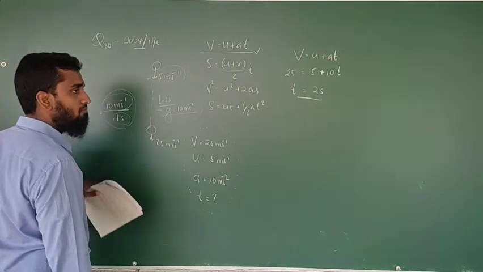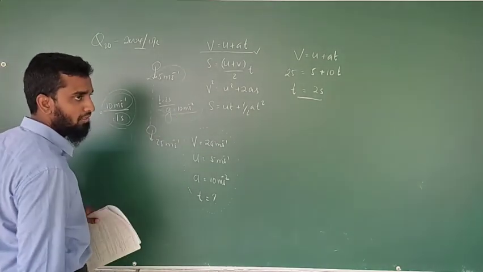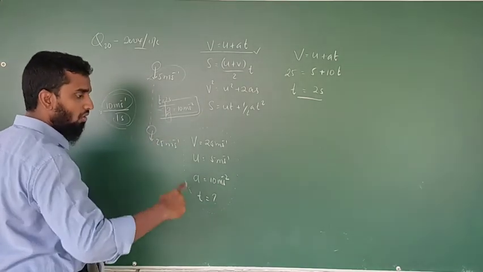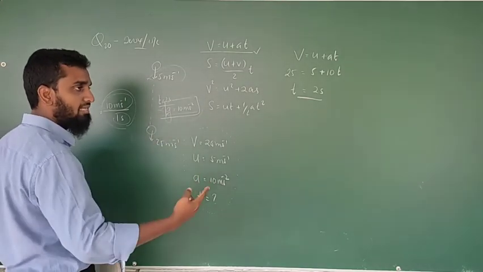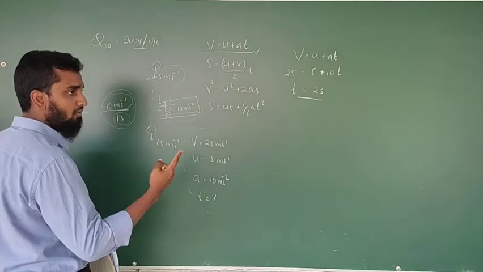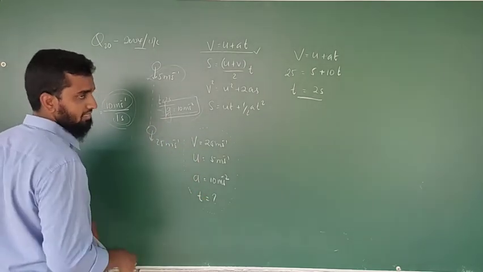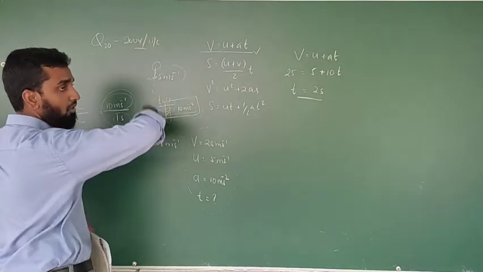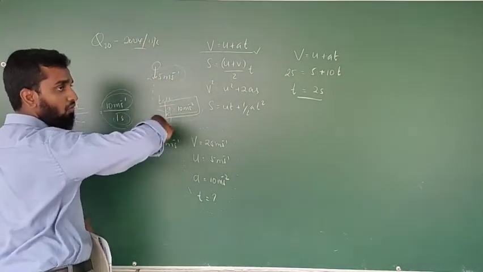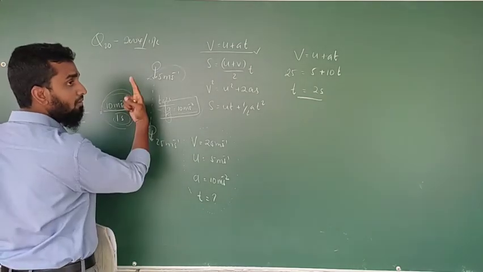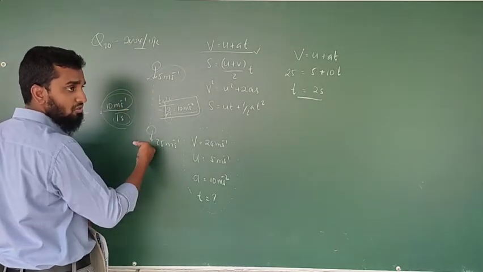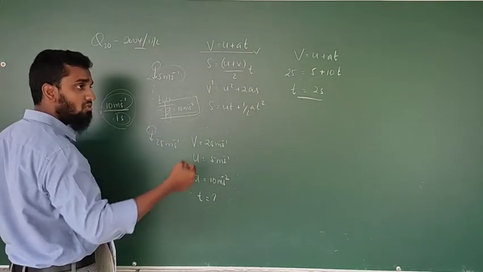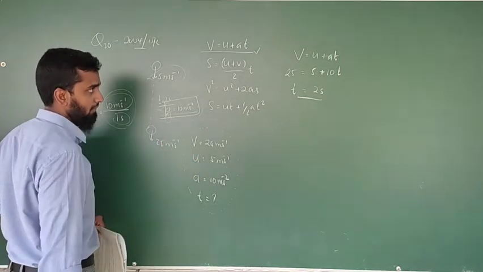When we are doing the MCQs, this method is very important. Keep this in your mind. The g has an ability of increasing the velocity of the object by 10 meter second minus 1 each and every second when it is coming downwards. When it goes up, the velocity is going to reduce. Then what is the ability? Each and every 1 second it can reduce 10 meter second minus 1.